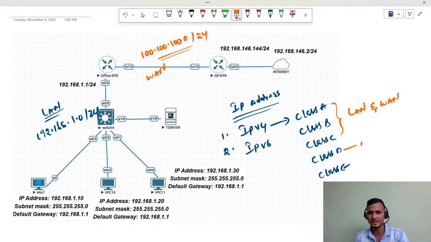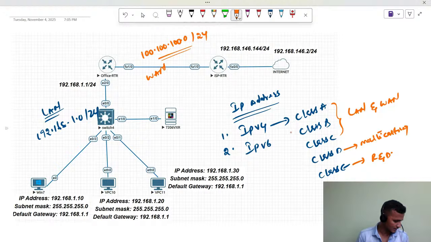Class D is reserved for multicasting, as well as class E is reserved for R&D, research and development, right? So this is what IP addressing is.